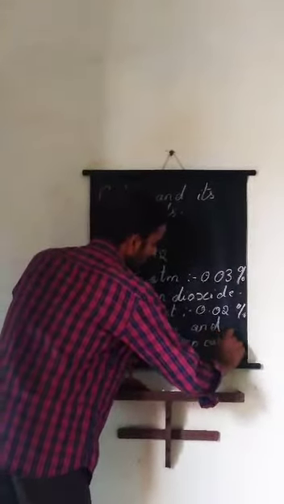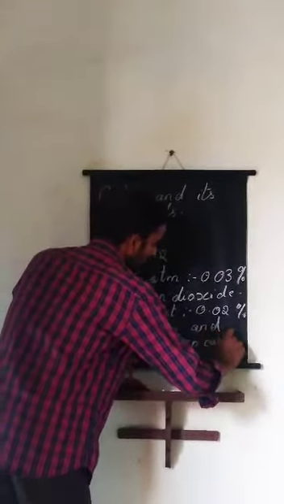So in this chapter, carbon and its compounds, we are going to see the compounds formed with the help of carbon. So already you studied in 9th standard, there are two types of bond. One is ionic bond and another one is covalent bond.